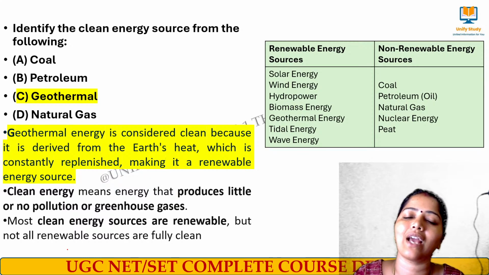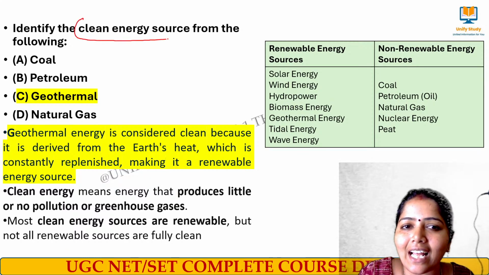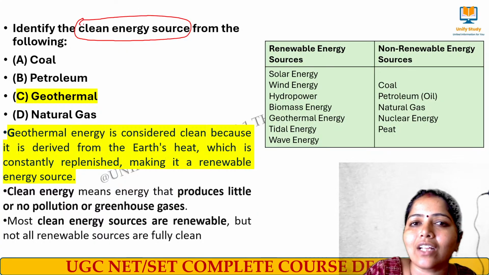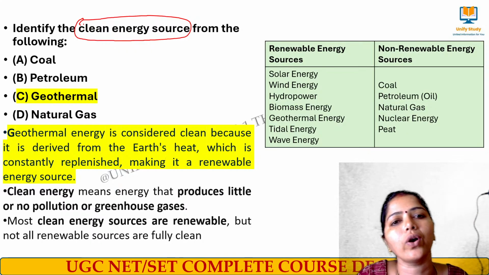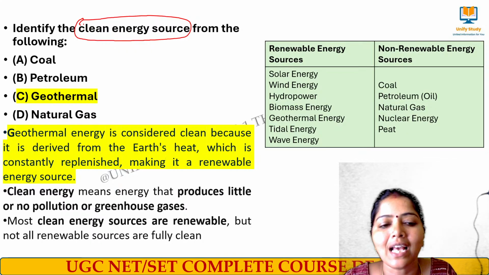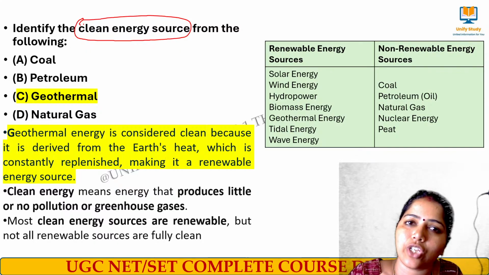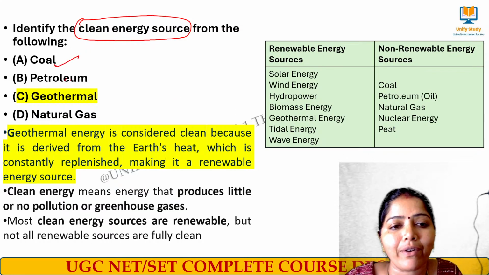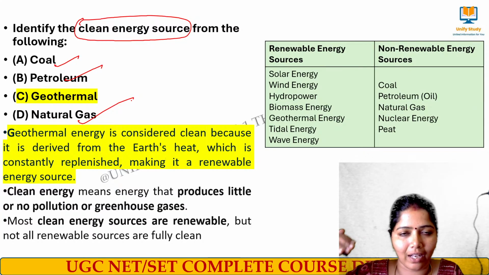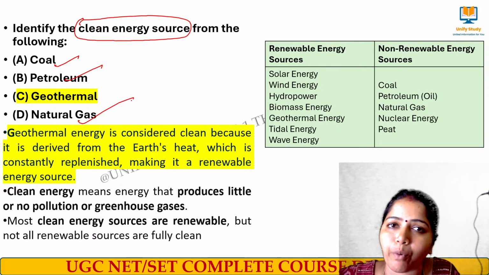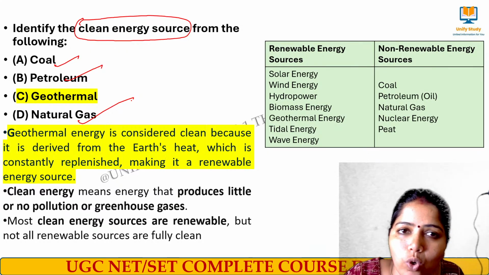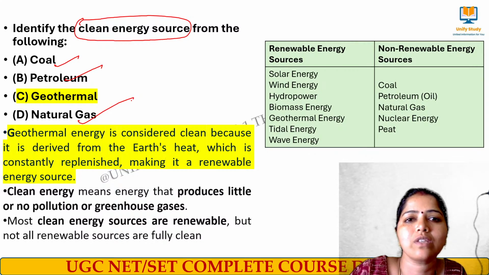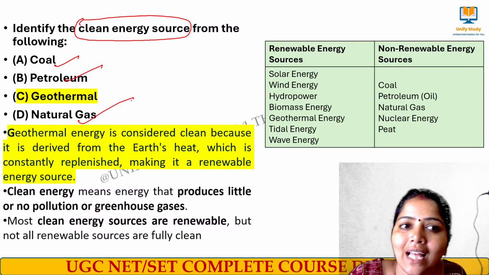Okay, let me clearly explain. What do you mean by clean energy source? Clean energy source means one which produces very little or no pollution, or no kind of greenhouse gases is released, and that is called a clean energy source. In the case of coal, petroleum and natural gas, it is possible to create pollution and emit greenhouse gases. So clean energy source means the energy which produces no pollution or no greenhouse gases. Then we call it a clean energy source.